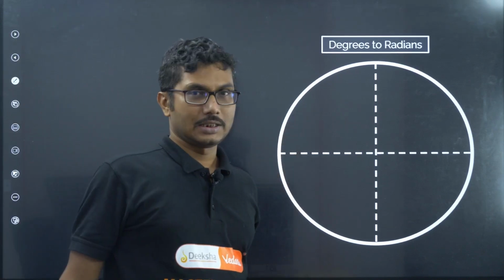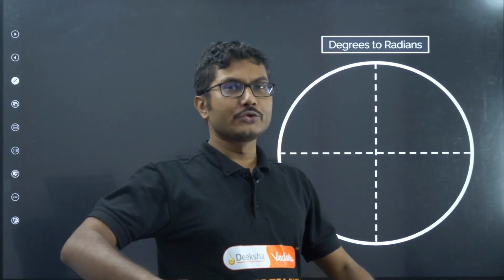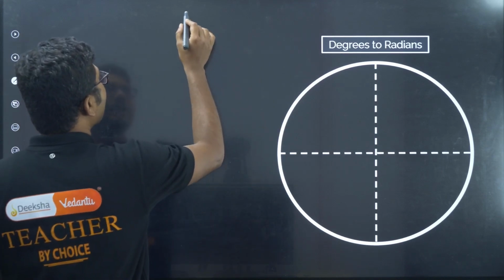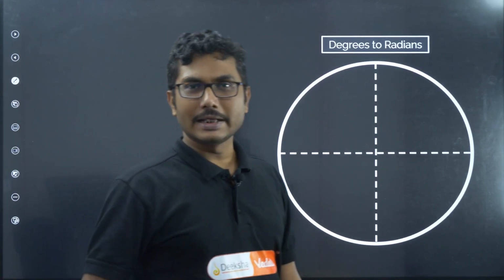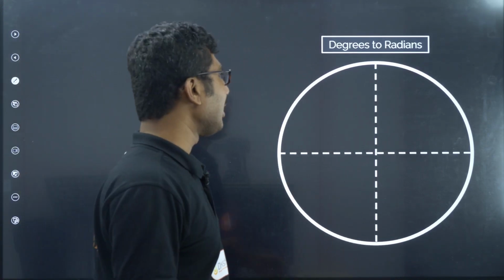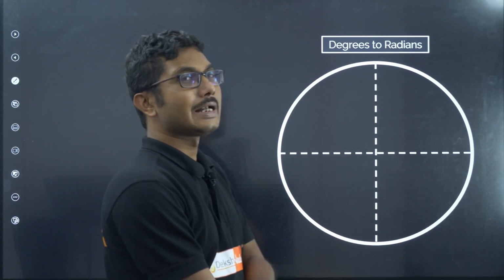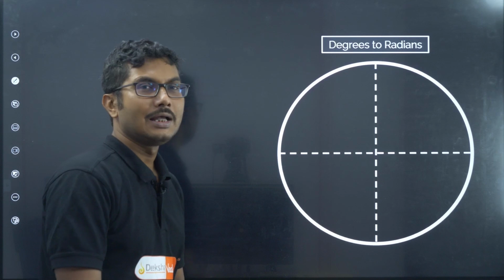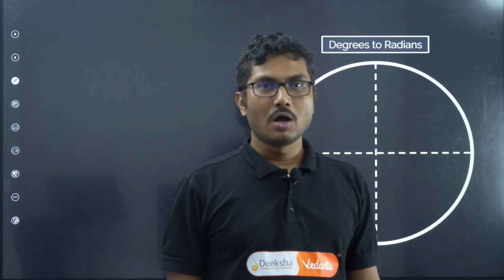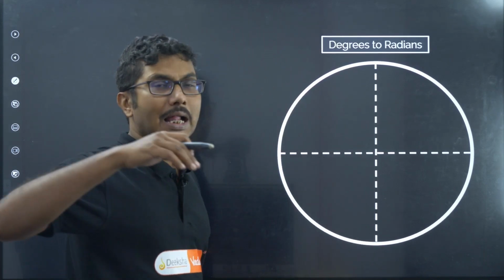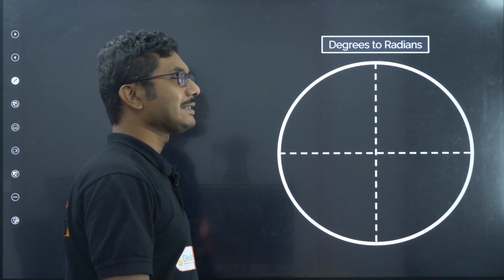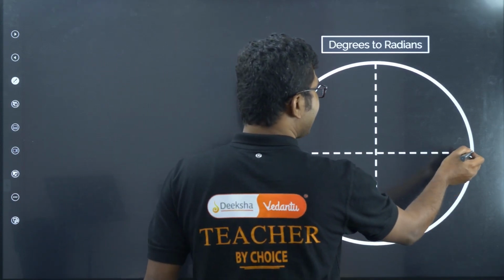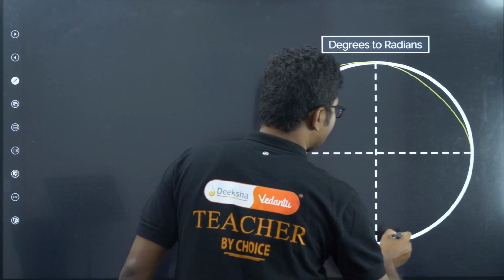Degrees to radians. So far whatever values we have learned were in degrees. So degree means 30 degrees, 40 degrees, 50 degrees, like that. Now there is another way of representing an angle, that is called radians. You may have seen the values given as pi by 4, pi by 2. Now how can we convert a degree to radians, and what is the meaning of radians? Basically radians gives you the circle.